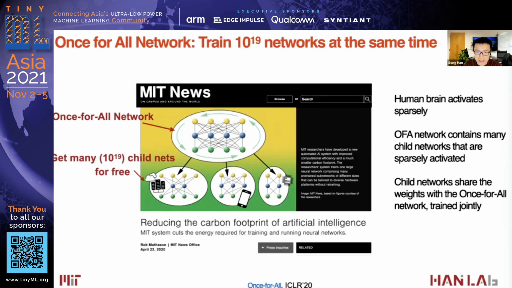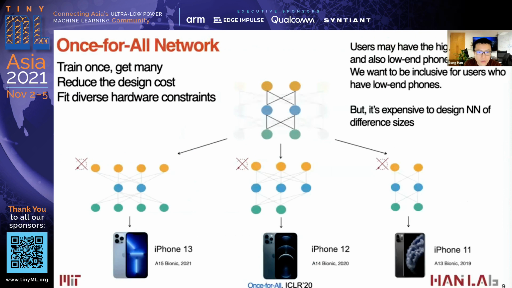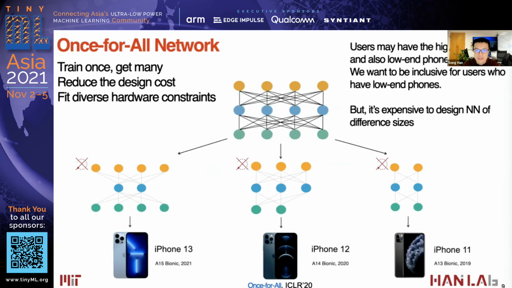This borrows the idea that human brains activate sparsely. This once-for-all network also contains many child networks that are sparsely activated. Those child networks share the weights with the once-for-all network, and they are trained jointly. When users have both high-end phones and low-end phones, we want to be inclusive for users who have those low-end phones. But it used to be very expensive to design neural networks of different sizes. Once-for-all network enables us to train once and get many different child networks for free.